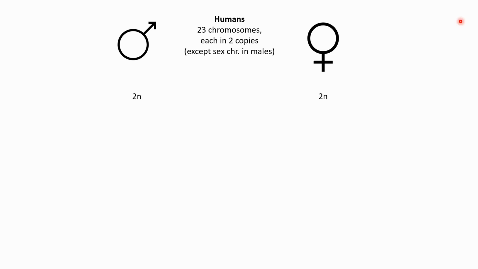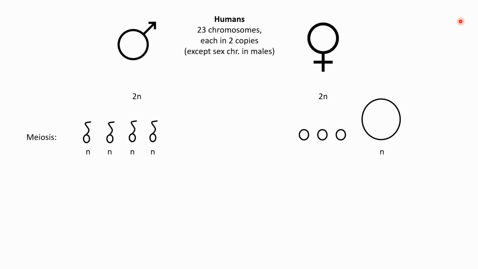Humans, as many other species, are known for sexual reproduction. For this, we need so-called gametes, which are created in the process of meiosis. I will not go into detail, but basically on the male side, there are the sperms, and on the female side, there are the ova, or the egg cells, or eggs. What happens in this process is that the 2N, so the 2 sets of chromosomes, are divided, and each sperm and each egg carries only 1 set of chromosomes.